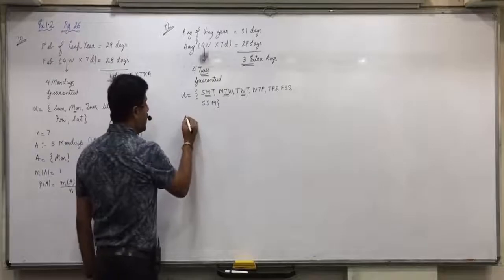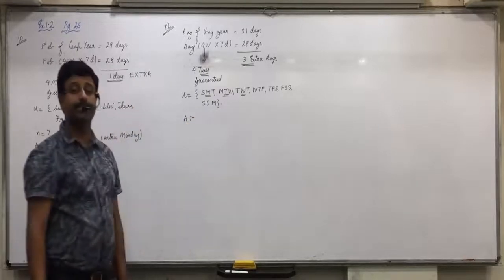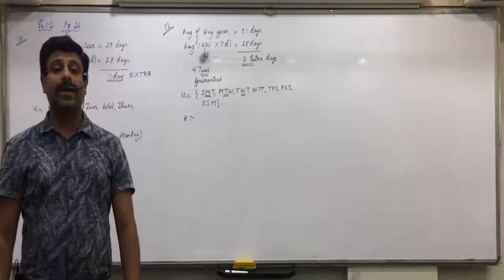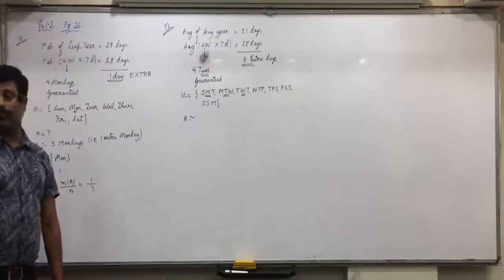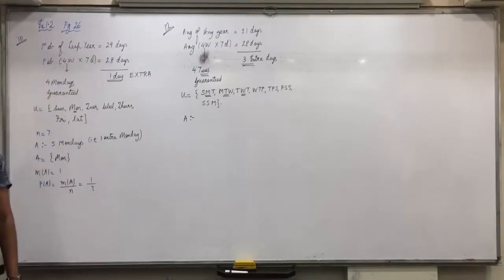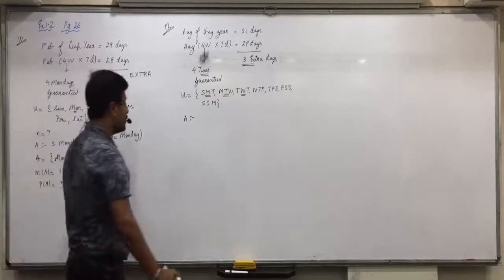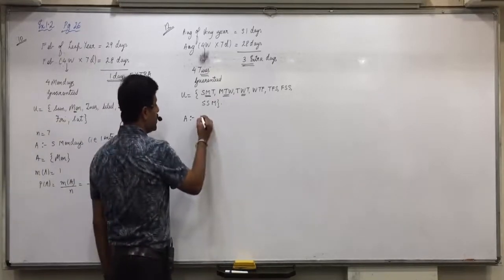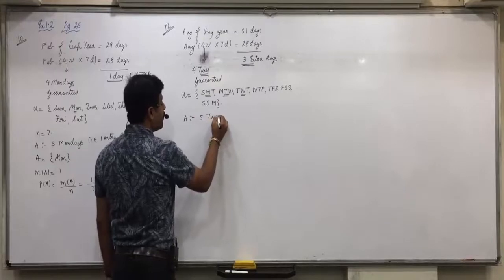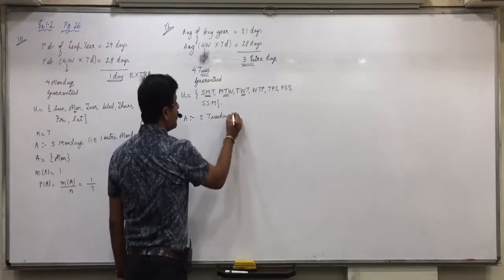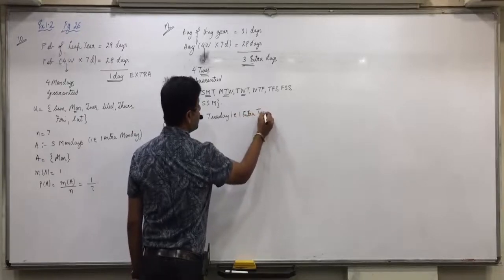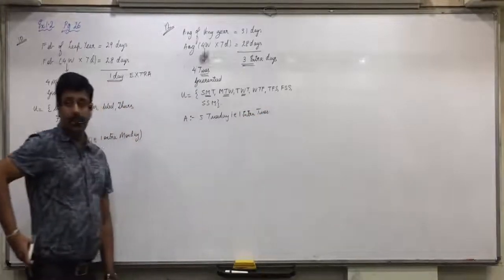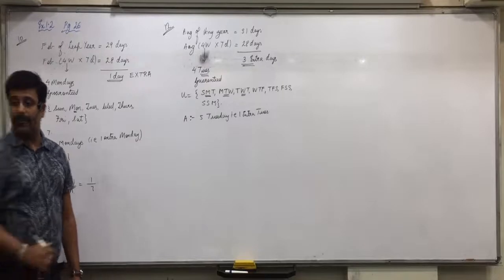So let event A be the event of getting 5 Tuesdays in August, that is 1 extra Tuesday. Got it, everyone?